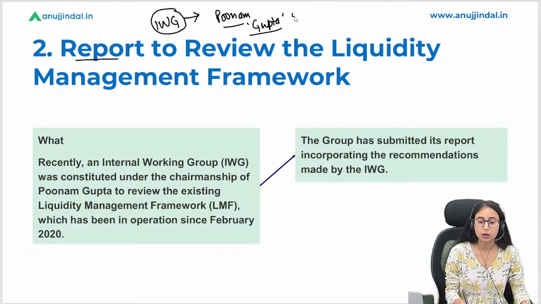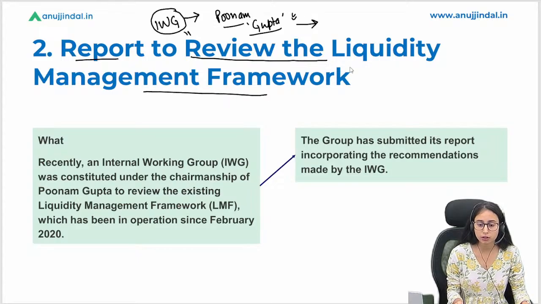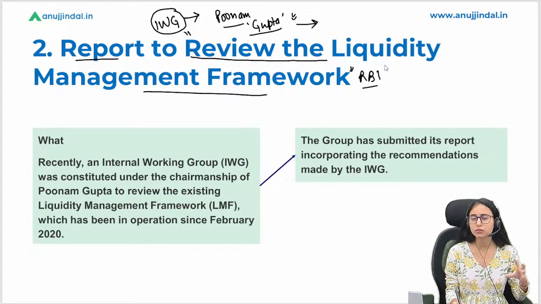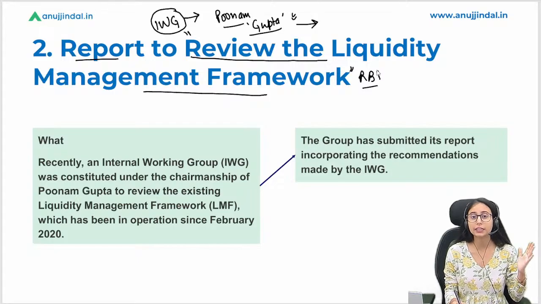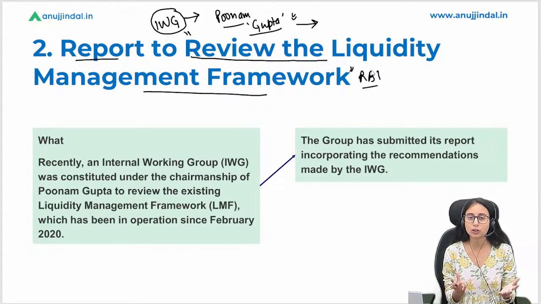RBI asked Poonam Gupta, the chairperson of this group, to review the liquidity management framework of RBI, see whether we need to change some things in the framework or not, and recommend what should be done, what needs to be revised as per the current economic conditions.